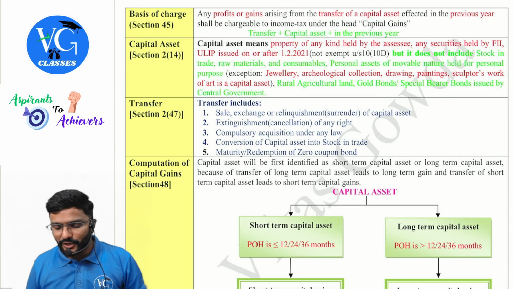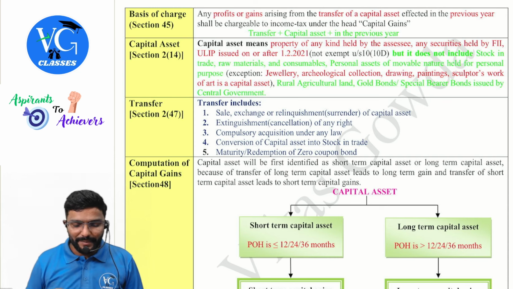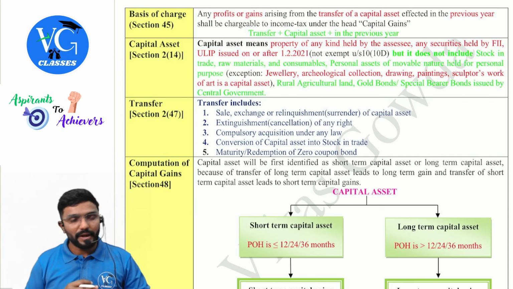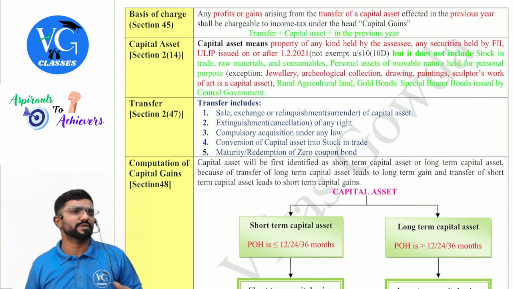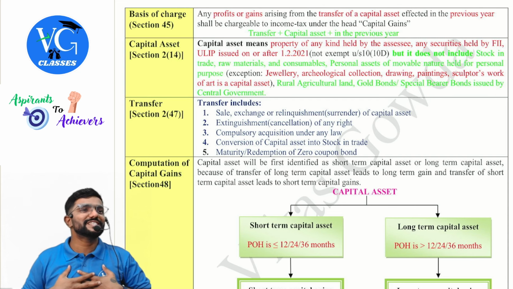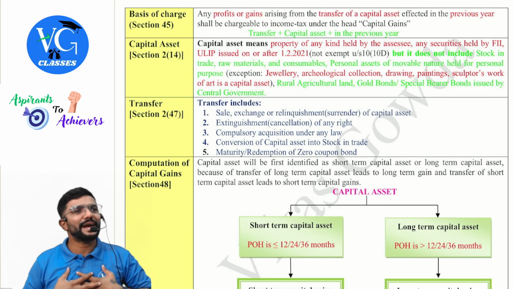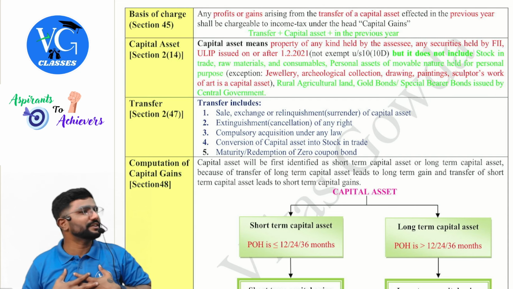But it does not include stock in trade, raw materials, and consumables, and personal assets of a movable nature held for personal purposes. So if I sell our personal assets, am I liable to pay capital gains tax, sir? No. Why? Because it is not at all a capital asset.